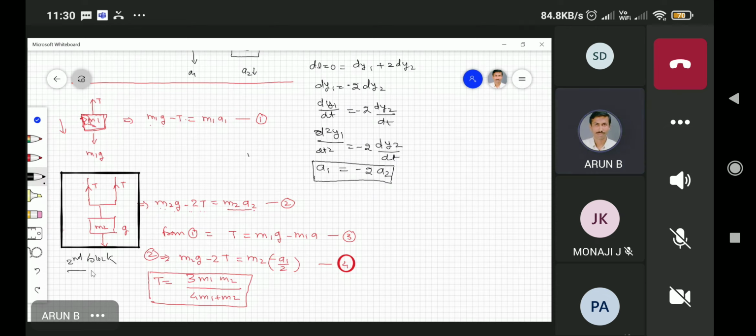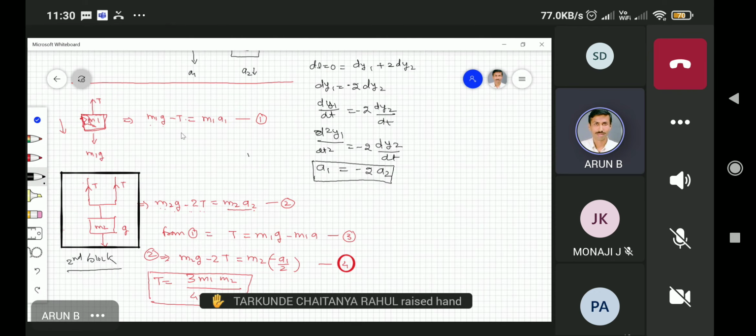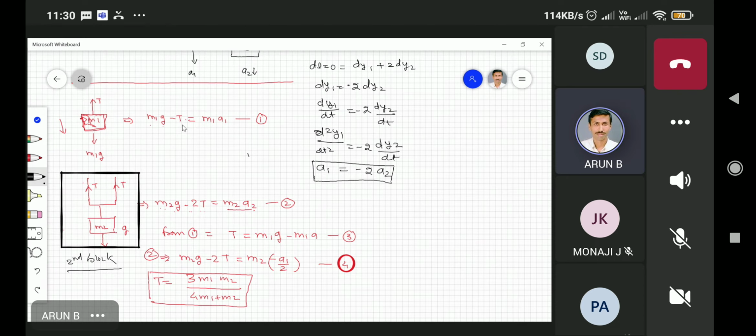So while solving the second block, we shouldn't consider the effect of the first one? No. You are independently solving the first block and the second block. After solving the first block and second block, you get equations 1 and 2, that means here you have two equations, but there are three unknowns: T is unknown, a1 is unknown, a2 is unknown.